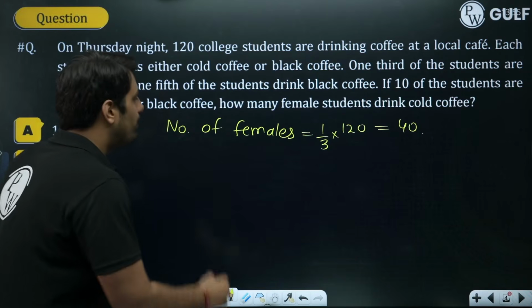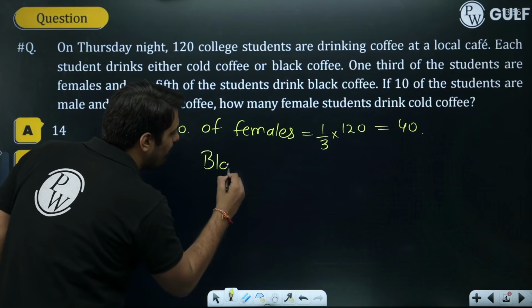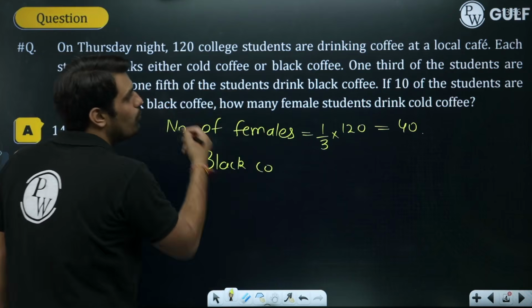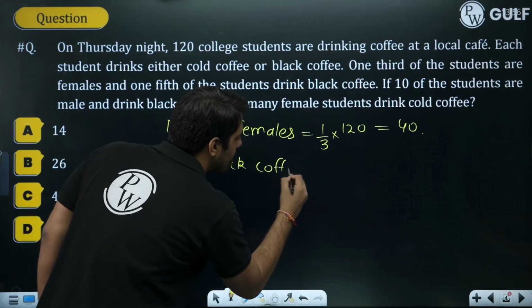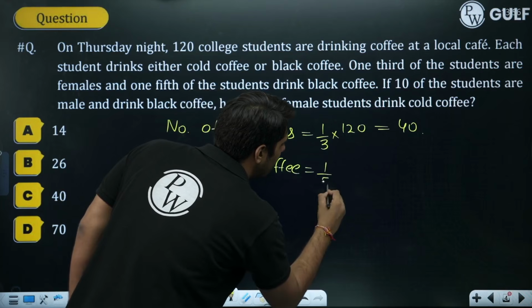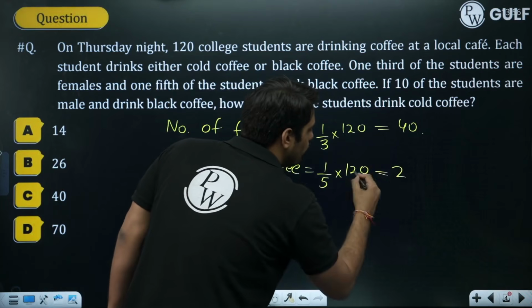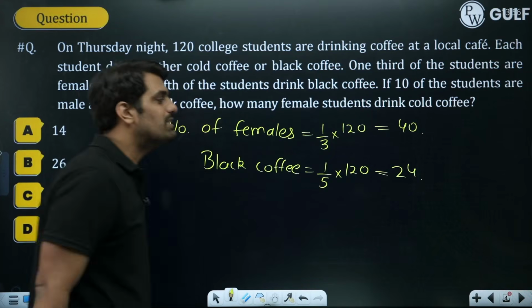And 1/5 of the students drink black coffee. So how many drink black coffee, sir? 1/5 drink black coffee. So 1/5 of 120. So this will be coming out to 24. 24 students are drinking black coffee.